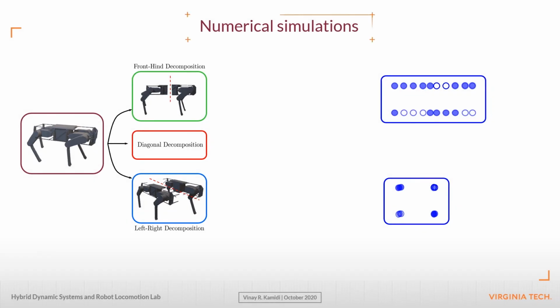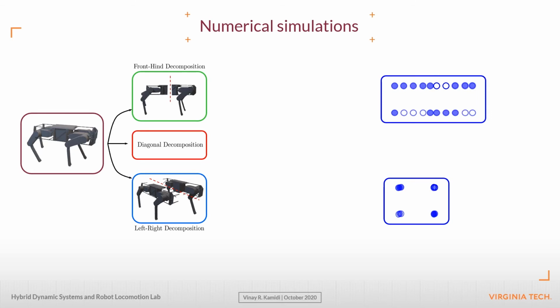By conforming to the natural symmetries, we choose three decomposition schemes to test the performance of the proposed decentralized controllers. These are namely front-hind decomposition, left-right decomposition as illustrated, and finally diagonal decomposition. The illustration of the diagonal decomposition is painful. However, it is easy to visualize. We combine the diagonally opposite legs into pairs and form two subsystems.